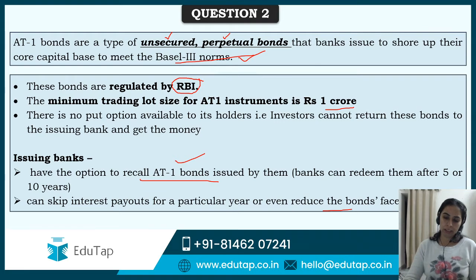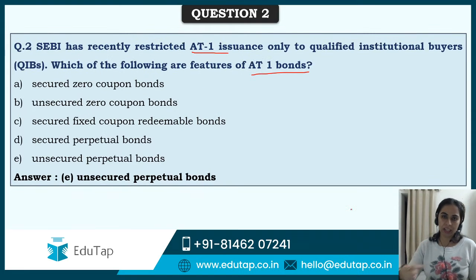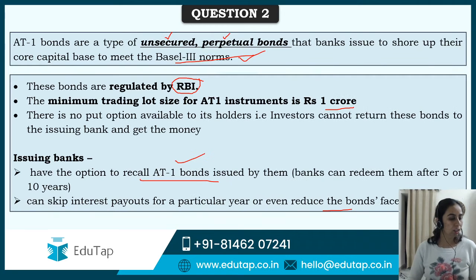The current context was that SEBI has restricted the issuance of AT1 bonds. What are AT1 bonds? This I have told you here, right? So this is what forms a part of your financial awareness, right? कि अगर पढ़ रहे हो, like I remember the term green bonds. In your previous lecture, I think we discussed at length about green bonds. So guys, this is the best approach, that whatever you read in the current affairs, read about the concept also. What is it? Easy to recall for you. ठीक है, चले.